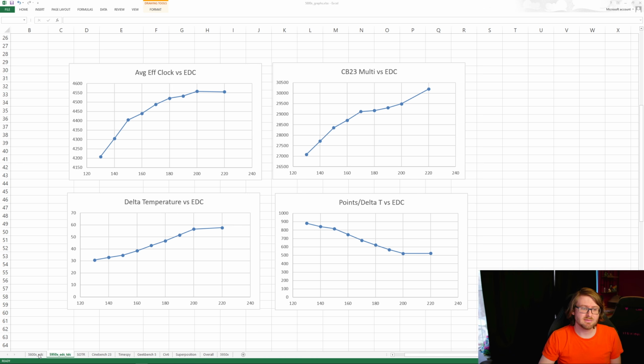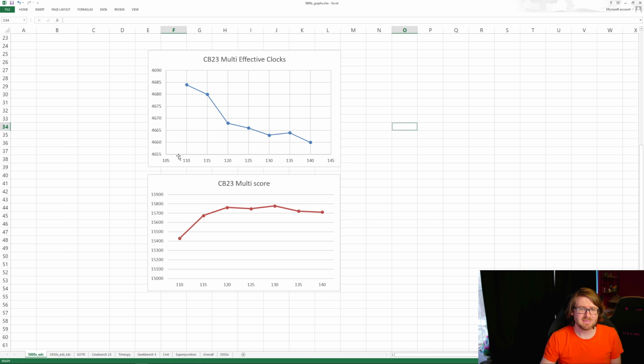It was a little different from my 5800X, okay? As I increased EDC, my boosts went down, okay? However, my scores kind of leveled off at around 120 EDC. They were about the same, even though my boosts were going down. I picked 120 because it seemed like a point where my scores were high and my effective clocks were decent, and anything lower than that just started tanking the effective clocks. Temperatures did go down though, okay?